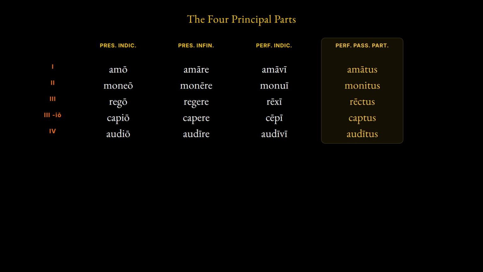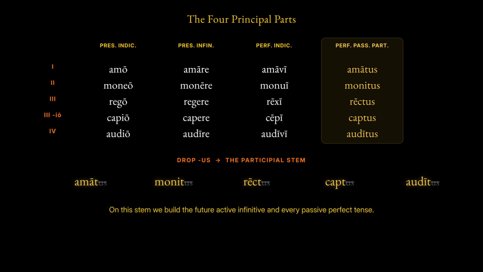Drop the masculine ending from each participle, and the participial stem remains. Here are the 5 stems. Amat, monit, rect, capt, audit. On this stem, we will build the future active infinitive and every passive perfect tense.